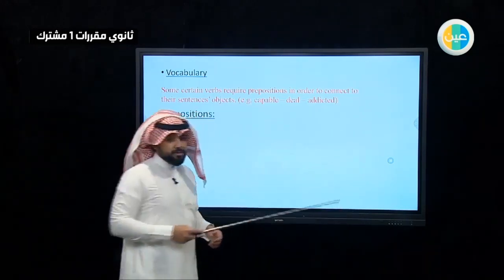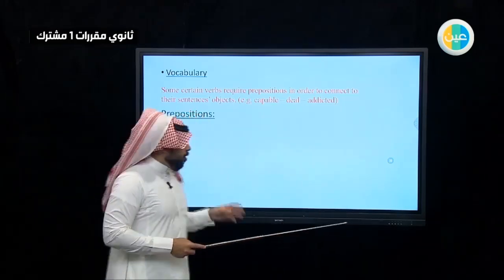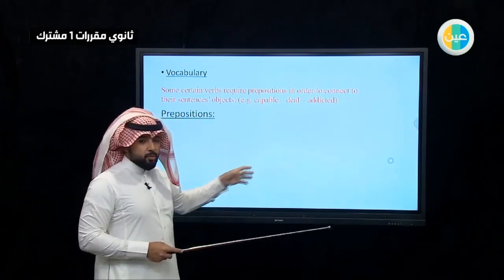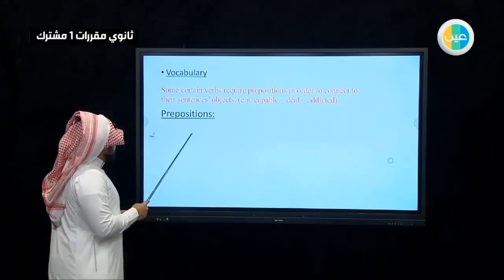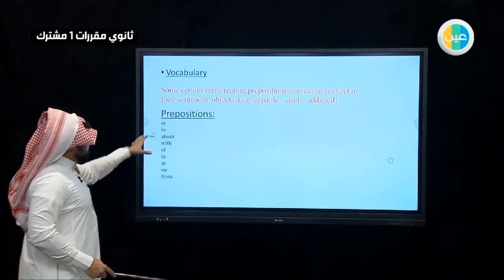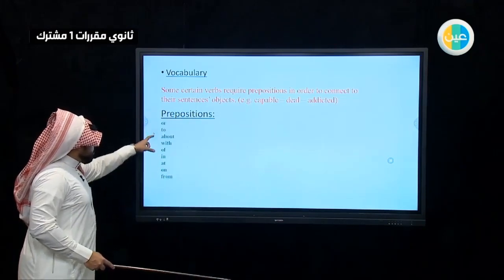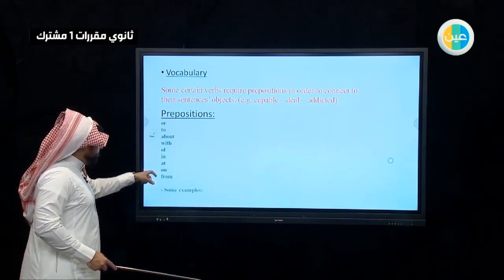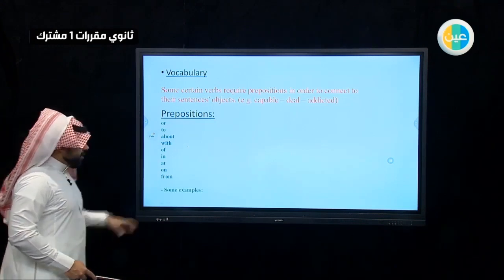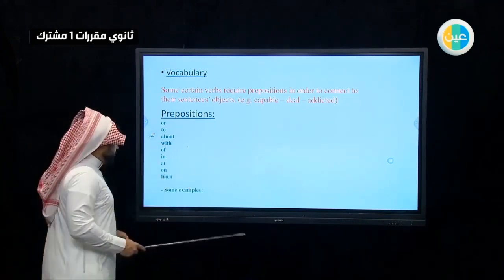Addicted to. So all of these verbs come with specific prepositions. These are some examples of prepositions: for, to, about, with, of, in, at, on, from. And now we'll take some examples.